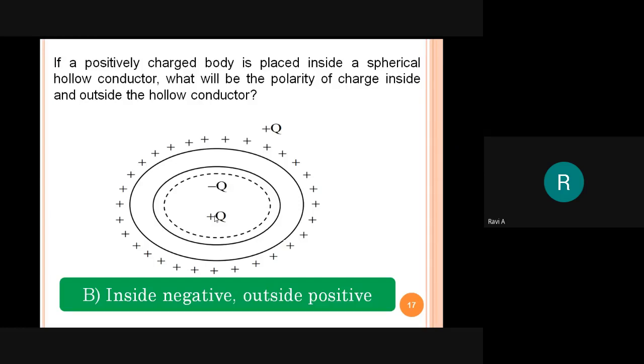So in the given problem, they have given us plus q present inside the sphere. Automatically inside the surface the minus q is created using electrostatic principle. The minus q is created. Due to this minus q, again by electrostatic principle, outside the sphere we have the positive.